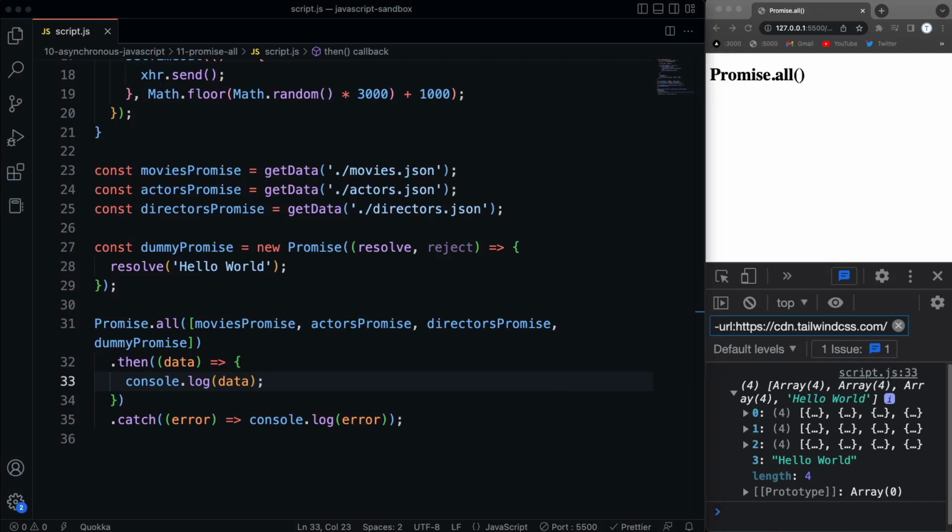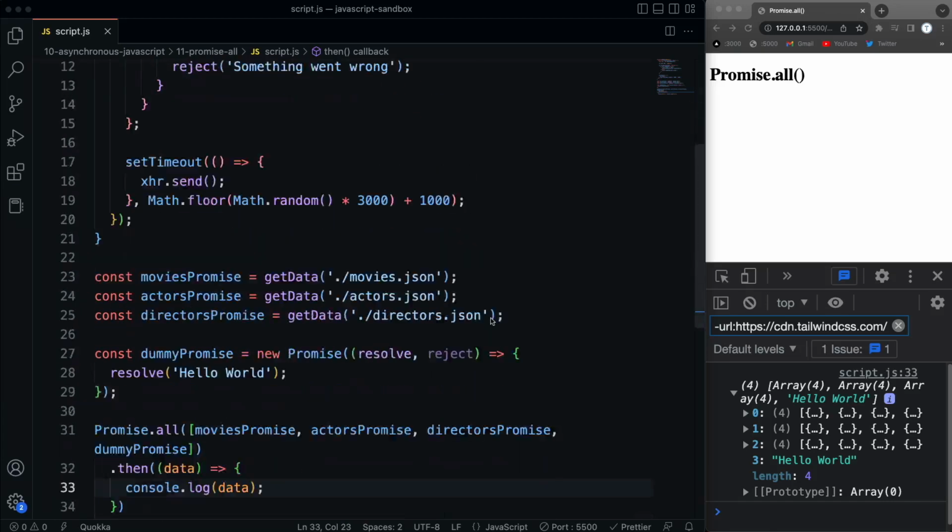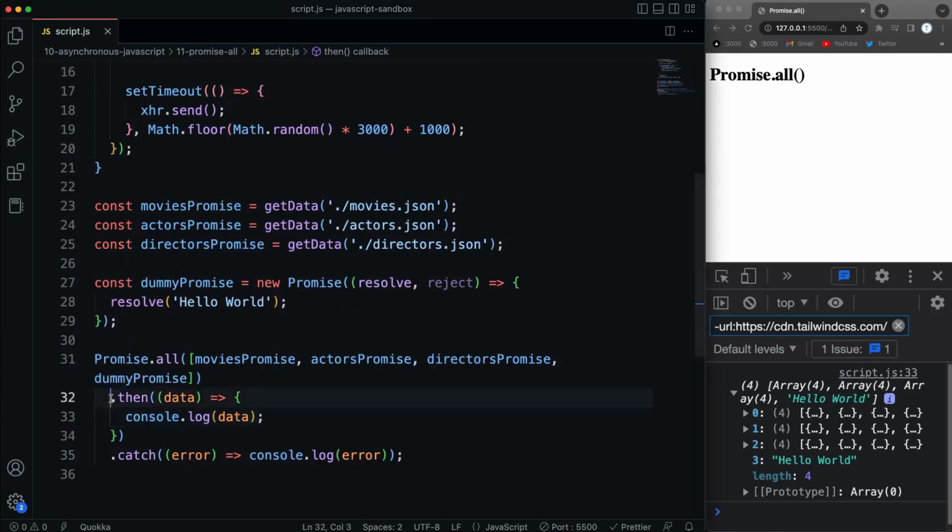Now in the next section, we're going to continue to work with promises because we're going to learn about the Fetch API, which is a more modern way to get data rather than using this XMLHttpRequest object. When you use fetch, it returns a promise. Also, we're going to look at something called async await, which gives us an alternate syntax to using the .then syntax with promises. All right, so we'll get into that in the next section.